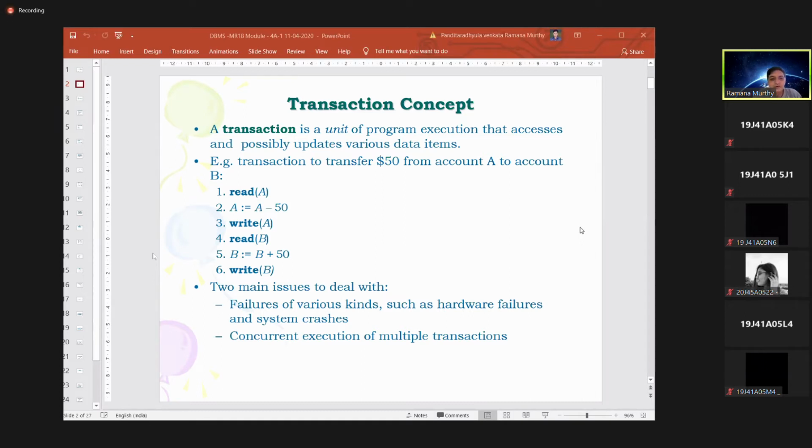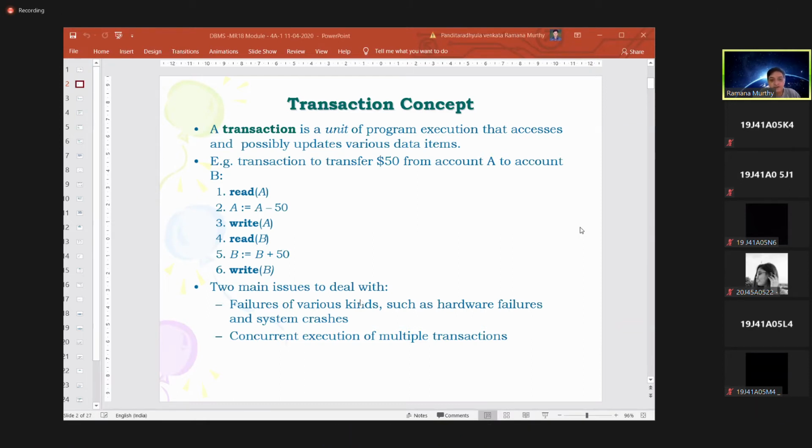Here, as it involves operations between RAM and hard disk, there are two main issues to deal with in this transaction. What are the issues that may affect our transaction?